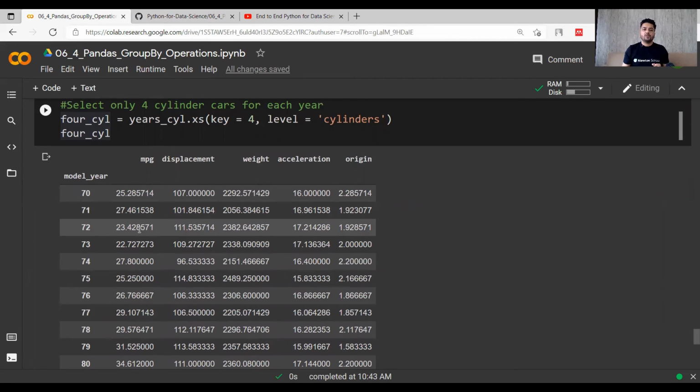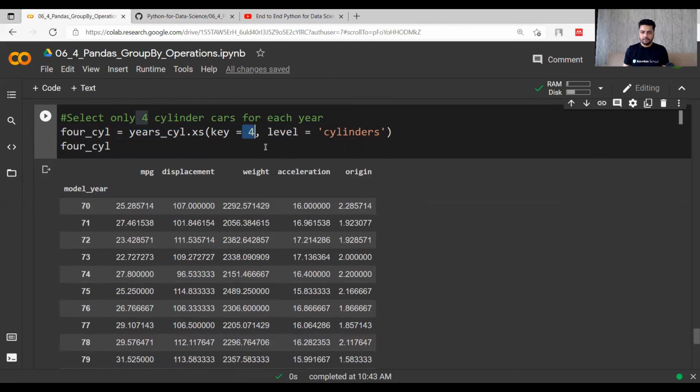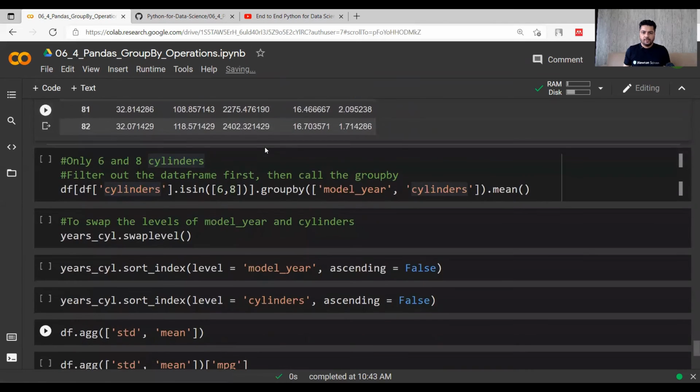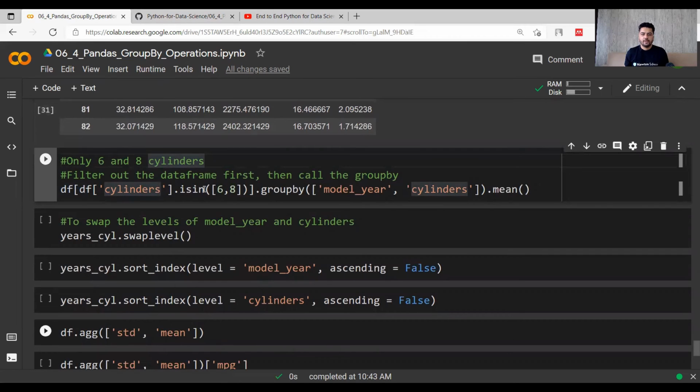Now it is a bit complex if you do it like this, because you cannot give 6,8 here as a list. You have to give only one value in the key. But there is another method. What you can do is you can first filter it out. You can do some filtering. You can do this filtering as df cylinders dot isin 6,8.